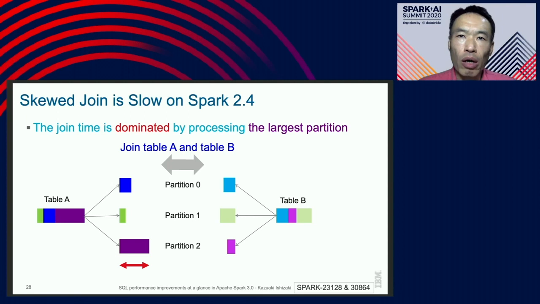The last one is to optimize skewed join. On Spark 2.4, partitions are naively created at join time. Therefore, sometimes skew occurs, like partition 2. This is because the total time is dominated by processing partition 2. That is the largest partition in this join.